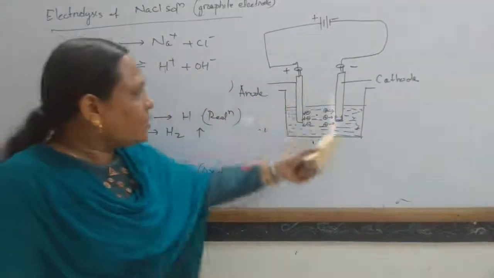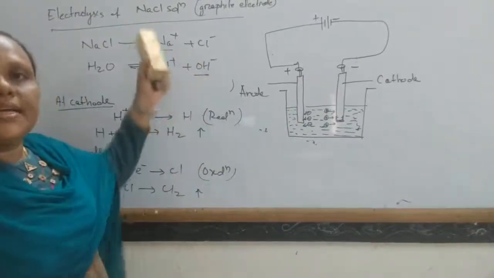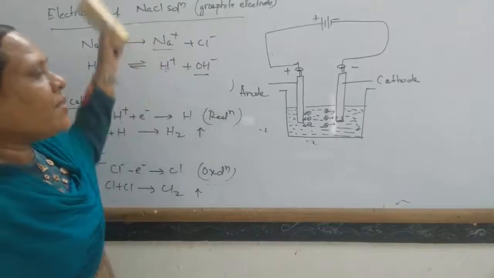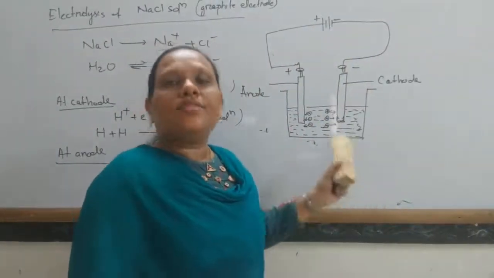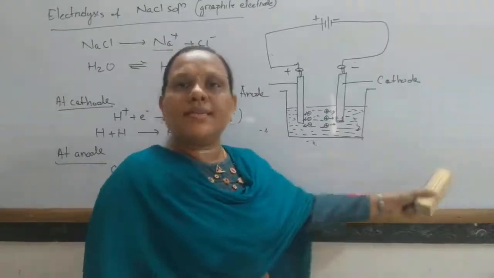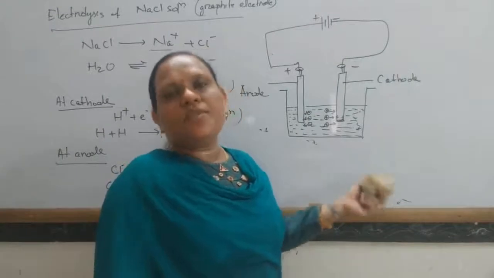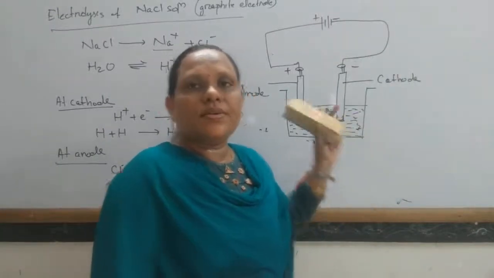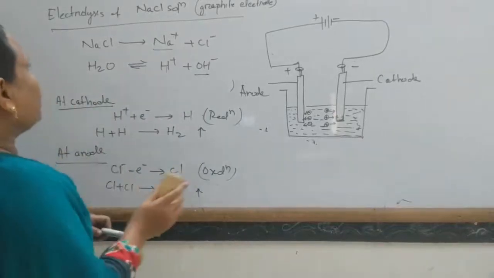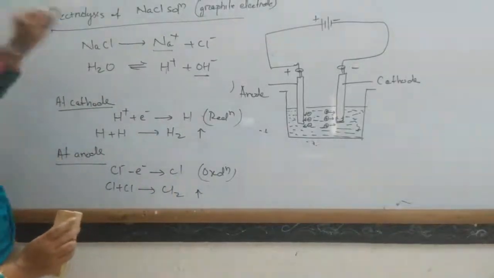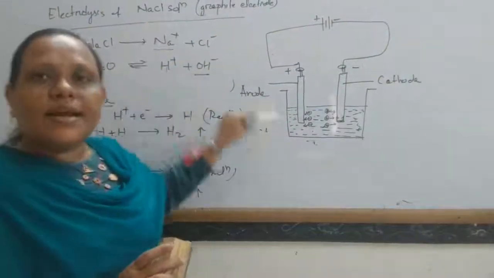And the solution now contains Na plus and OH minus. So after some time, the solution becomes alkaline, and the pH value of the solution increases and it becomes basic in nature. Now let us take another example. The products formed in this step depend on the type of electrolyte used.